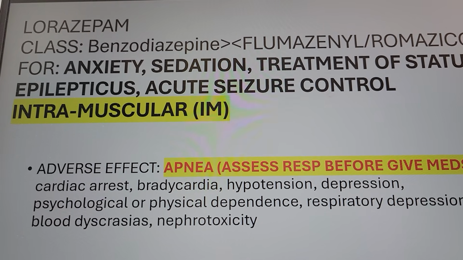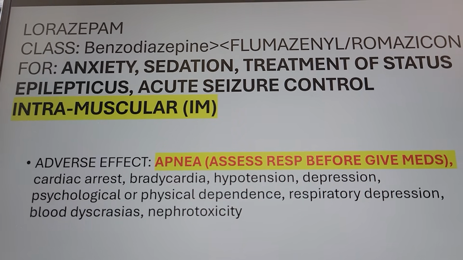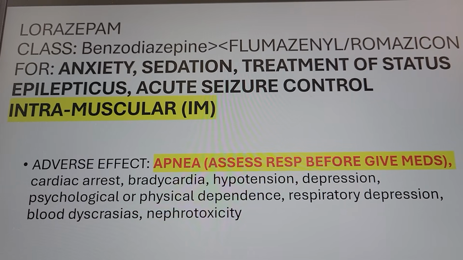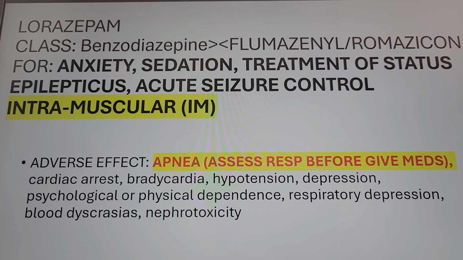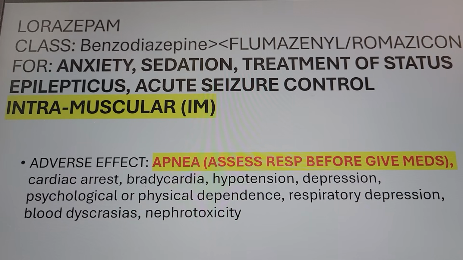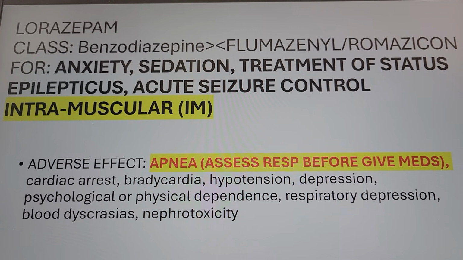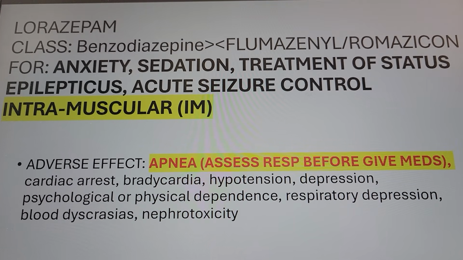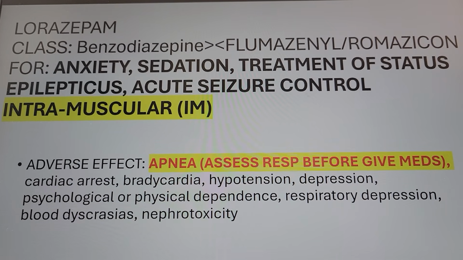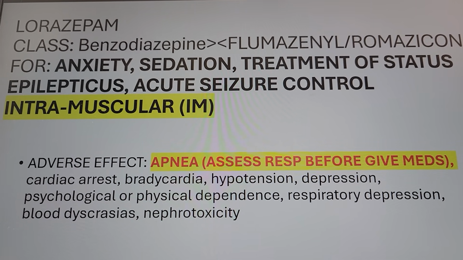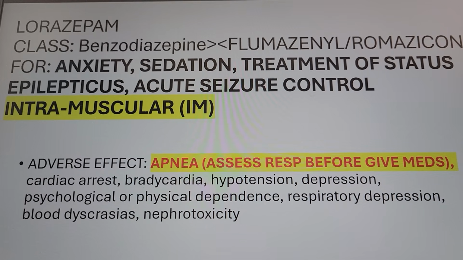It's your anti-anxiety to sedate the patient. Also treatment for status epilepticus. That's the seizures that non-stop more than 5 minutes. Okay, status epilepticus. So the drug of choice when somebody has status epilepticus is your Lorazepam, Diazepam. Okay, we can use for acute seizure control. Somebody suddenly seizure, give them Lorazepam.